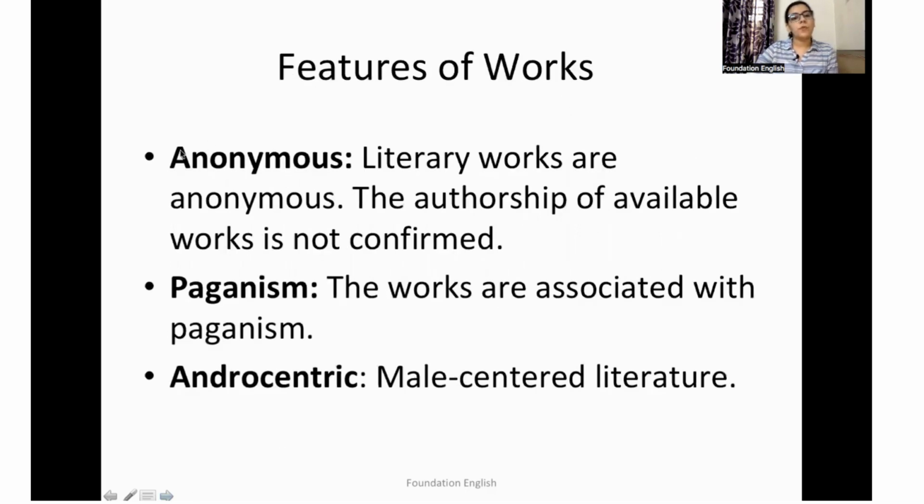The features of the works. So, the first and primary feature is the works were anonymous. The authorship of available works is not confirmed. The second is paganism. As I said, the Germanic people brought with them their own traditions and culture, which were pagan in nature. Now, androcentric.